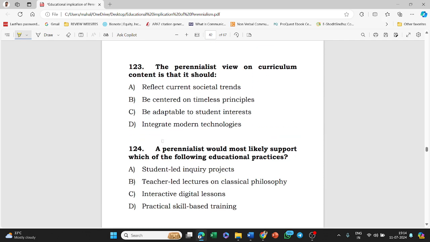Next, the perennialist view on curriculum content is that it should: reflect current societal trends, be centered on timeless principles, be adaptable to student interest, integrate modern technologies. Answer of this question is option B, that is be centered on timeless principles.